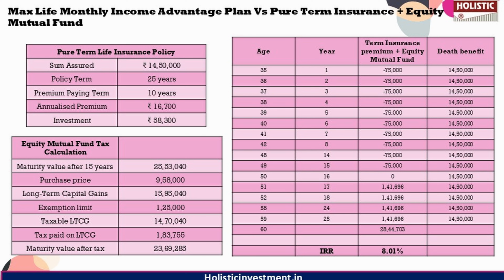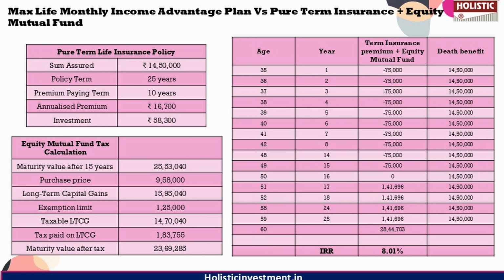So this leaves us with 58,300 rupees annually for investment, plus an additional 75,000 in the final 5 years, since the term plan's premium payment period is shorter, which is 10 years versus 15 years in the Max Life policy. So if you're a low risk investor, you might prefer debt instruments like the Public Provident Fund, PPF, while if you're a high risk investor, you could opt for equity based options such as an equity mutual fund. For this analysis, we are going to consider the equity mutual fund route.